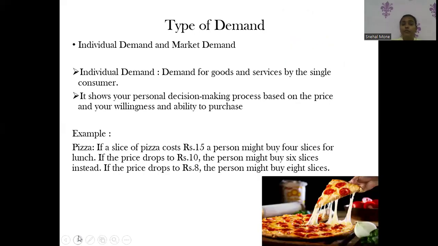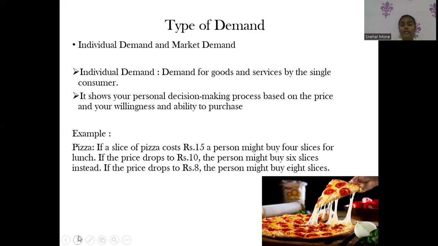Next is types of demand. There is individual demand and market demand. Individual demand is where a single person or a single consumer demands a good or service. It is a personal decision based on price, willingness and ability to purchase. I will also share an example of pizza.